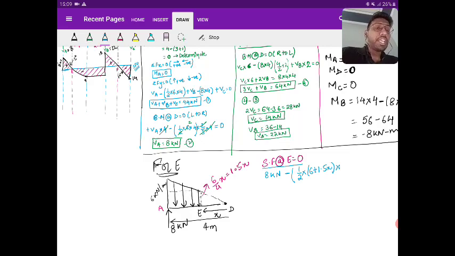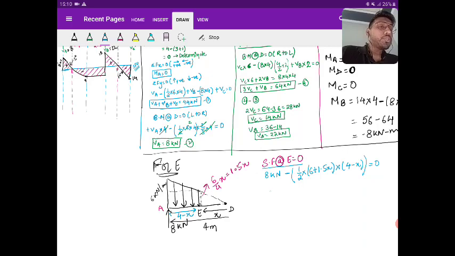If the total length from D to A is 4 and D to E is h, then A to E will be 4 minus h. So half into sum of parallel sides into distance between them, 4 minus h, and this is equal to 0.